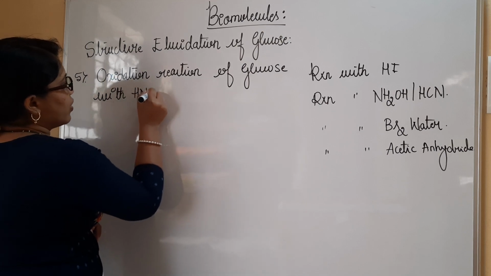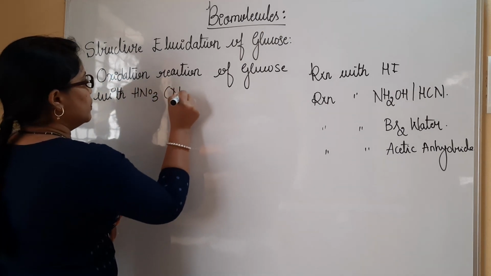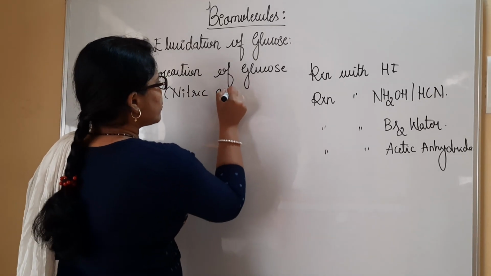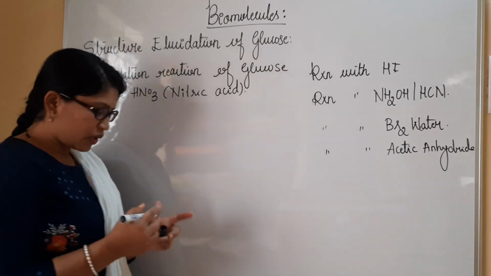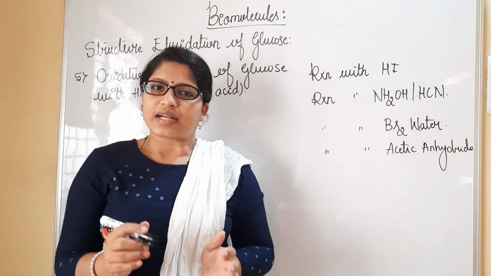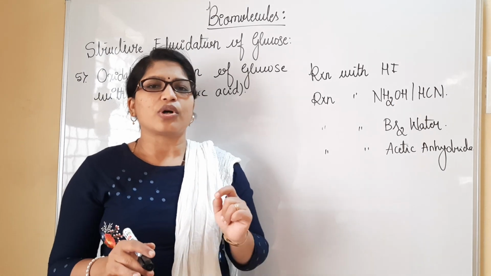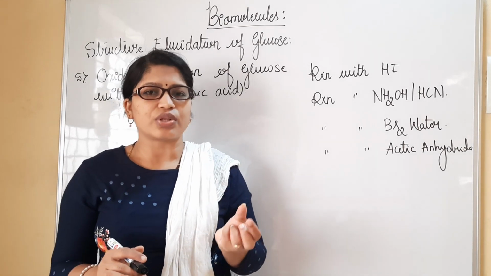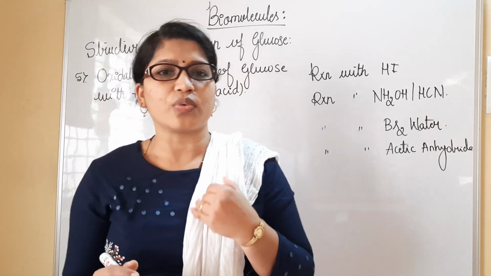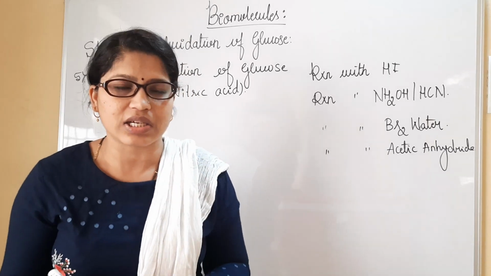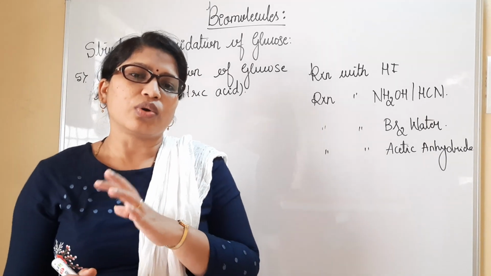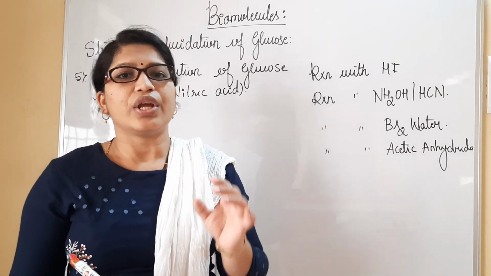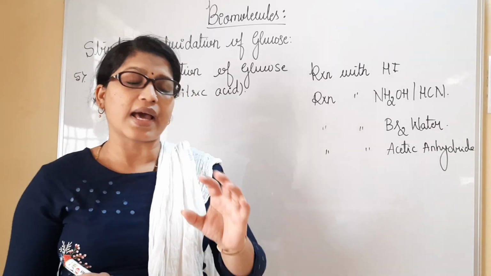nitric acid. So now see here, when you consider nitric acid as an oxidizing agent, we will be obtaining a product. Whenever we consider direct treatment of HNO3 with glucose, we are going to obtain saccharic acid. Glucose has a CHO group which is going to be converted to COOH. It is going to be oxidized. Similarly, gluconic acid, having only the carboxylic group, is also going to be converted to saccharic acid.